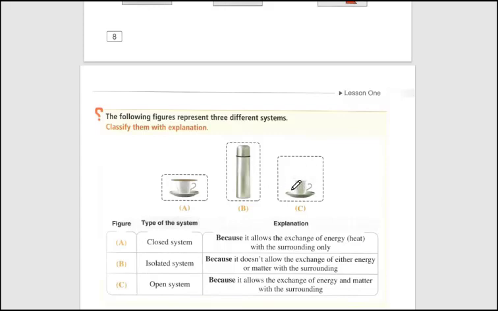So here is an open system, which exchanges matter and energy freely. Here is a closed system, which can transfer only energy from the system to the surrounding or vice versa, and cannot exchange matter. And this is an isolated system. It can exchange neither matter nor energy between the system and the surrounding.